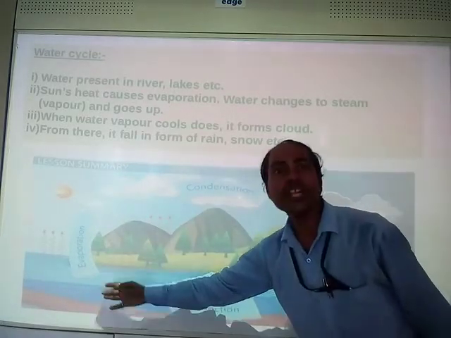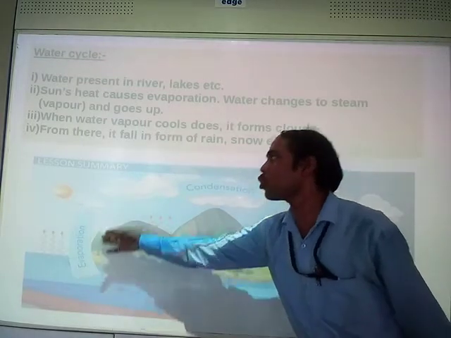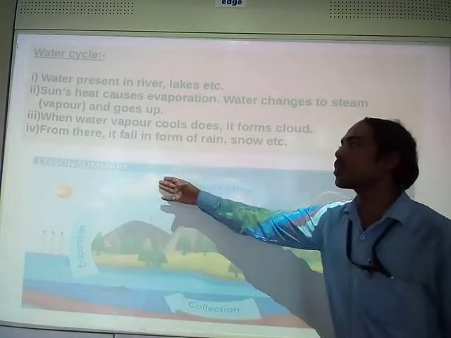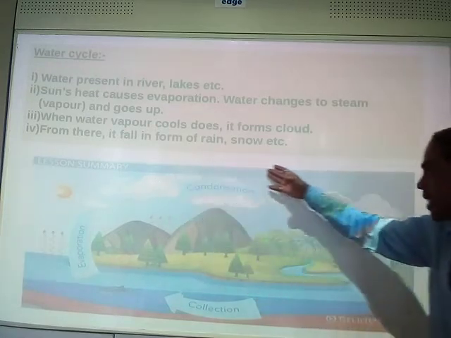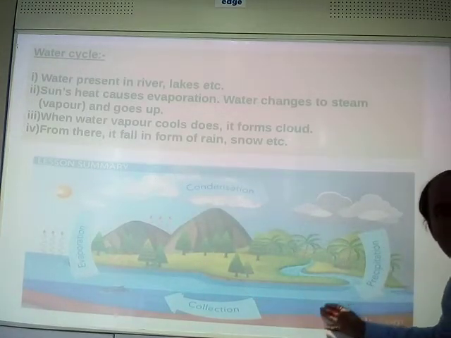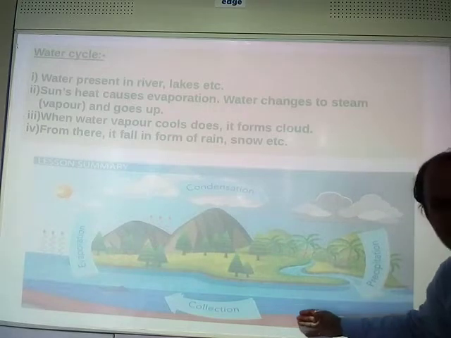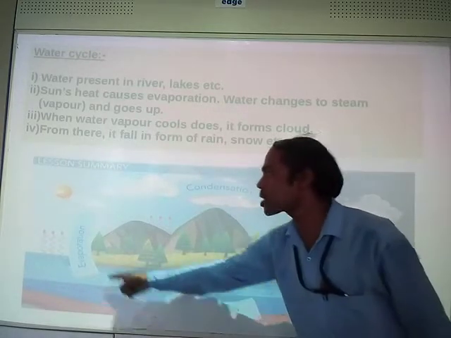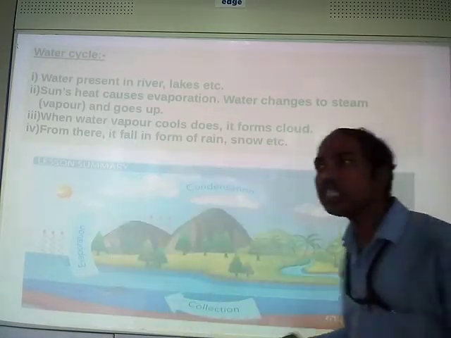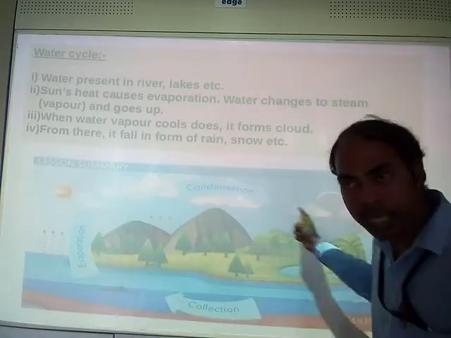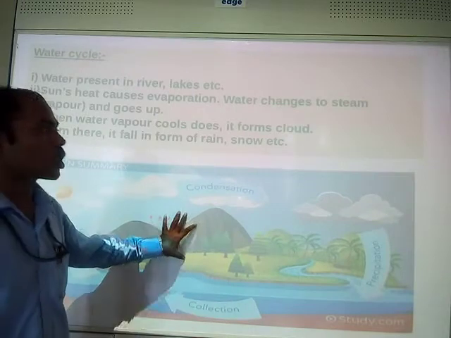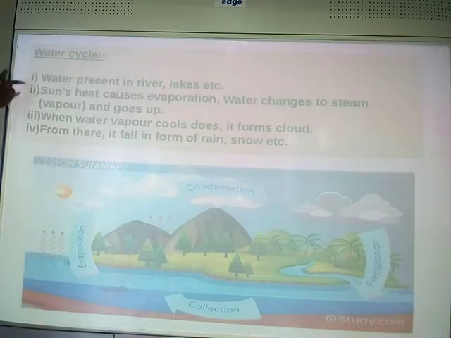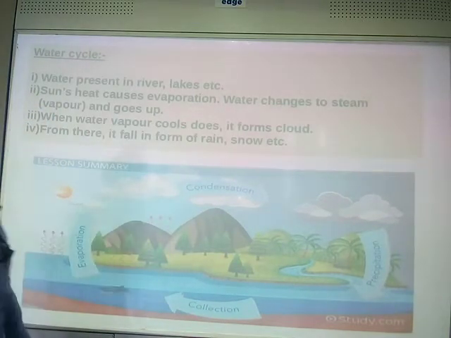From the environment, from land, the water goes to the sky, and there by the process of condensation or cooling effect, it again falls down to the earth as rain. So this cycle that continues in nature, in the environment, is known as water cycle. I have briefed it also.